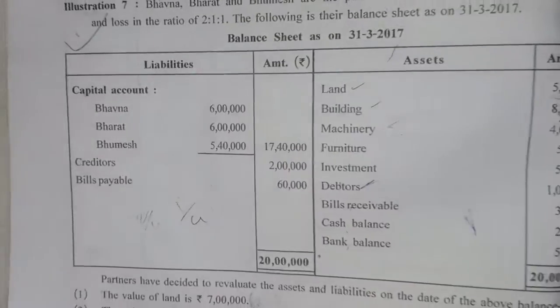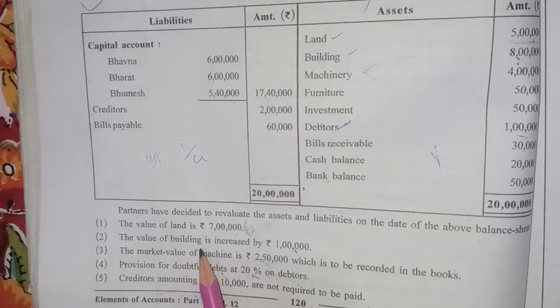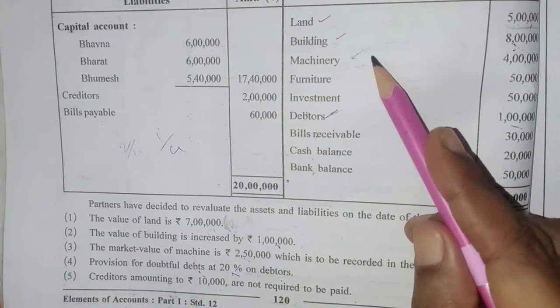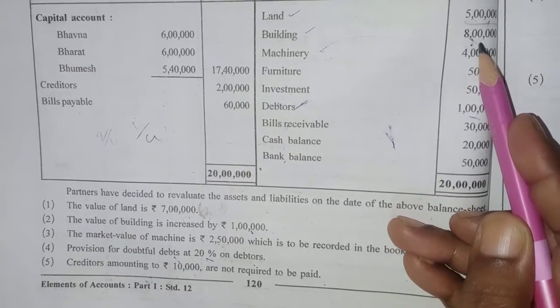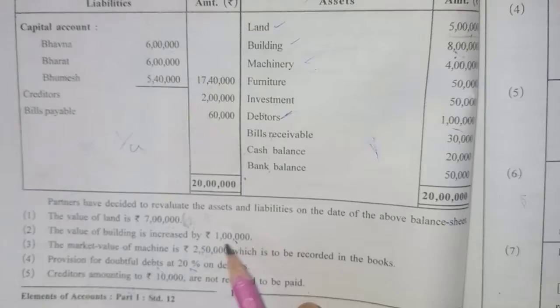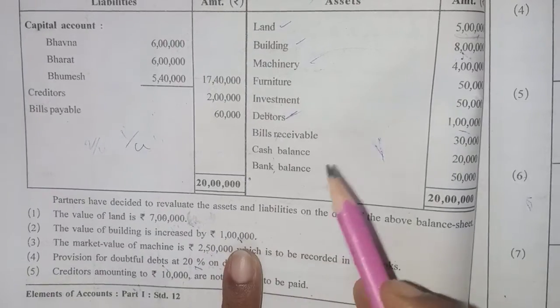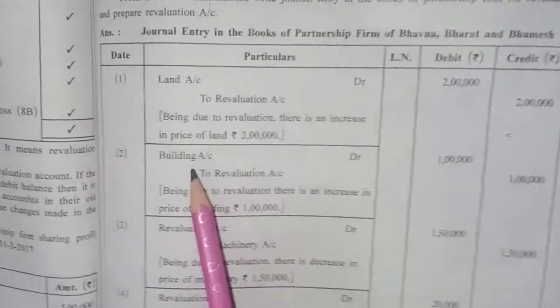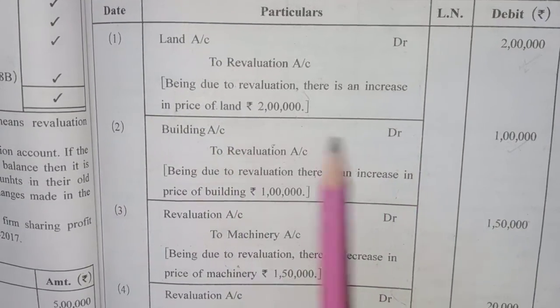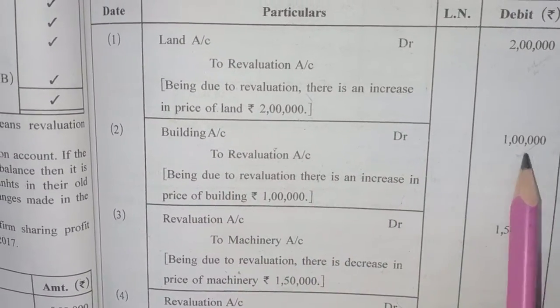Second is the value of building is increased by 1 lakh. So here building was 8 lakh in the balance sheet and it is directly given that the value has increased by 1 lakh. So this 1 lakh we have to adjust. So here also there is an increase in the value of an asset. Your asset is building. So building account debit to revaluation, amount given directly, 1 lakh.